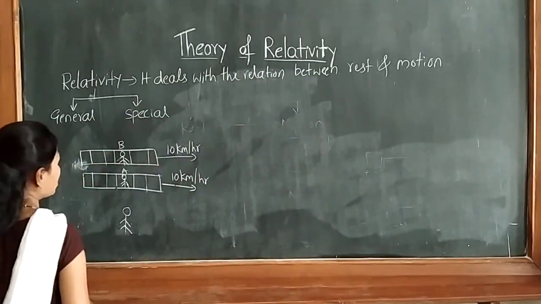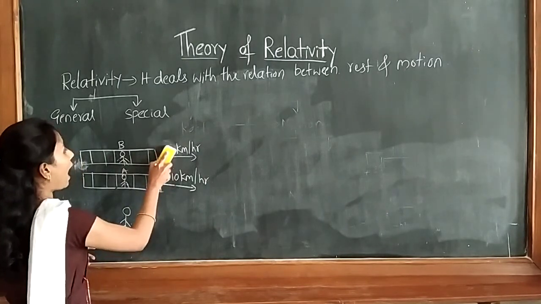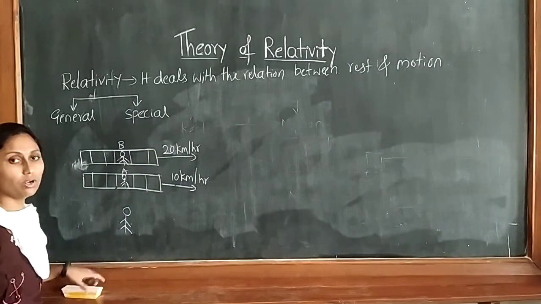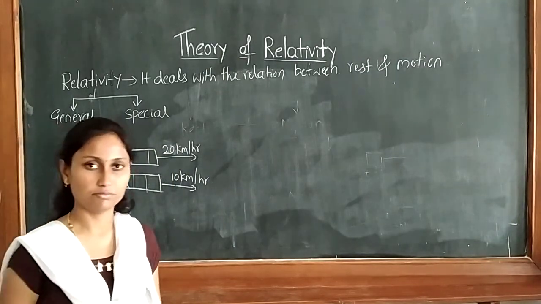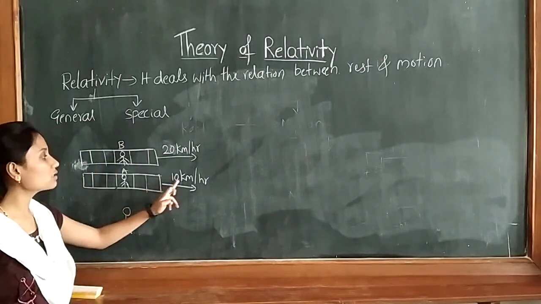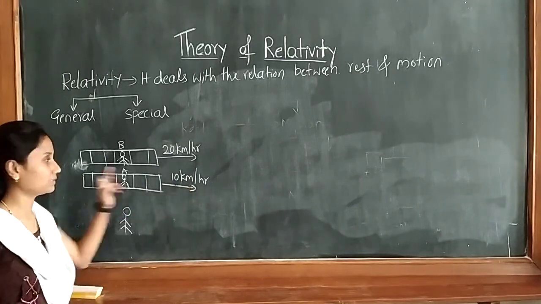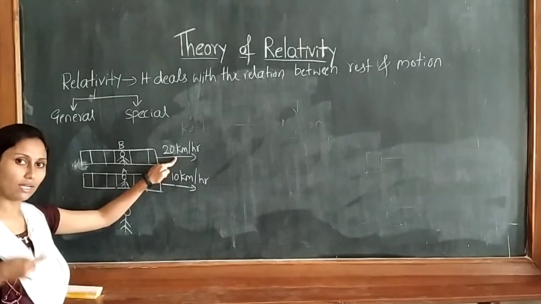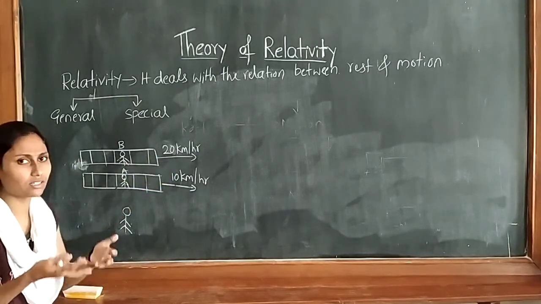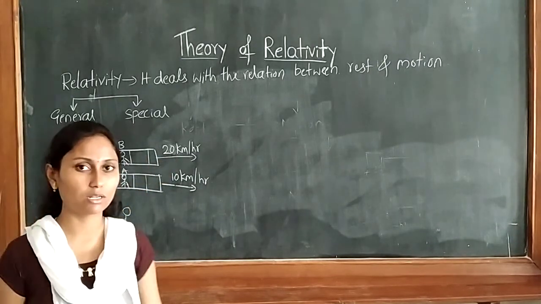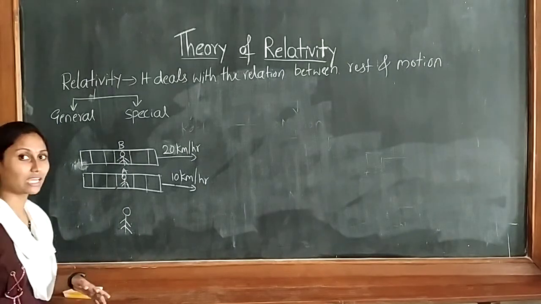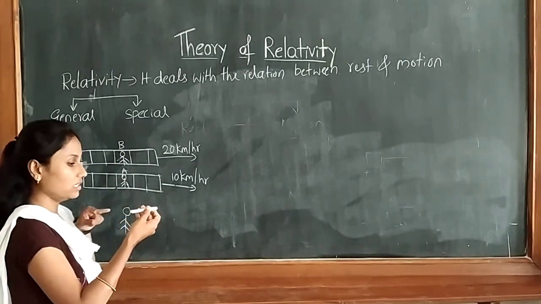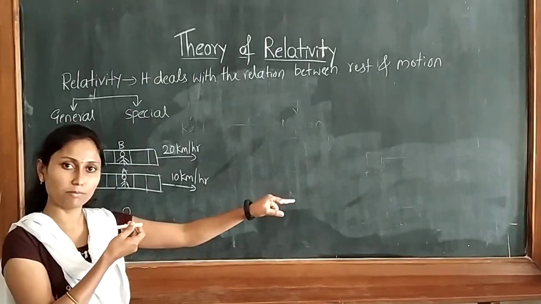Next, I will take another situation. Now I will change the second train's velocity to 20 km/h. The first train is moving with 10 km/h velocity and the second train is moving with 20 km/h. So we increased the velocity by 10 km/h. If that is the case, what happened?